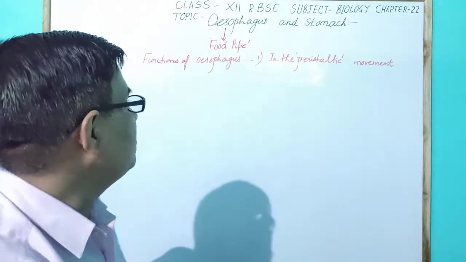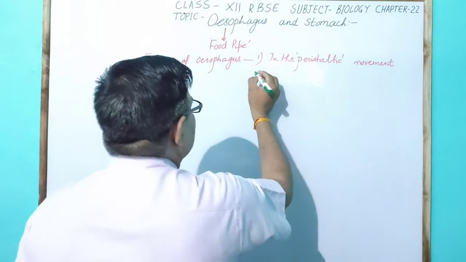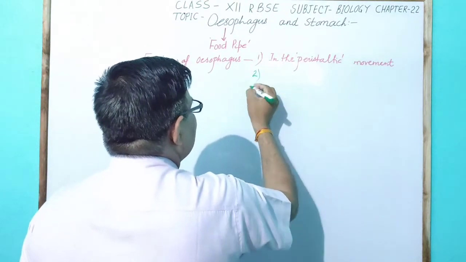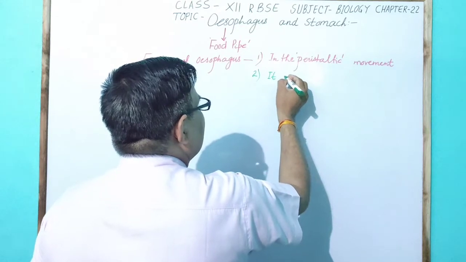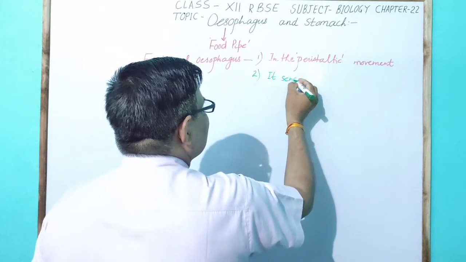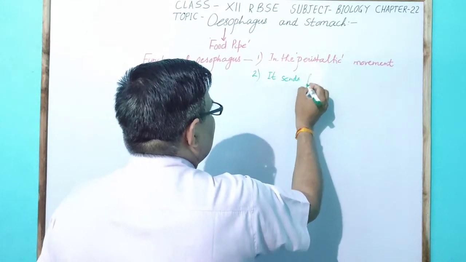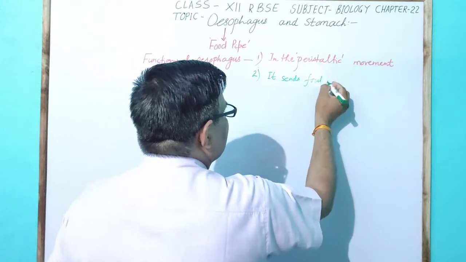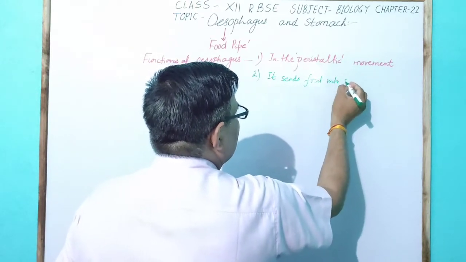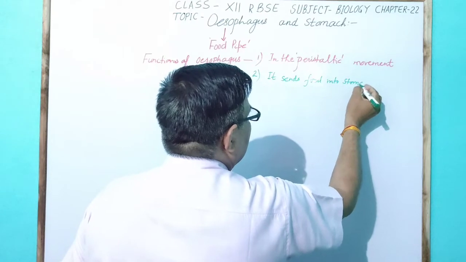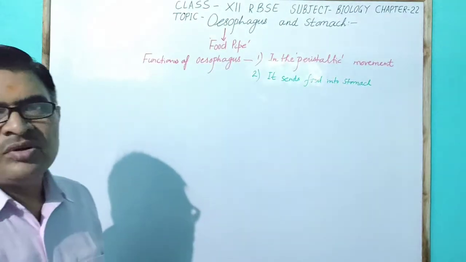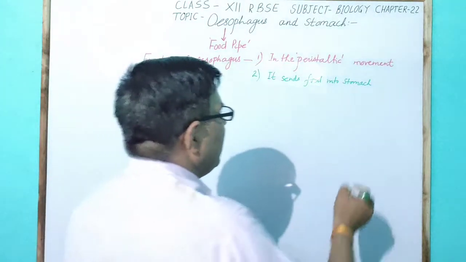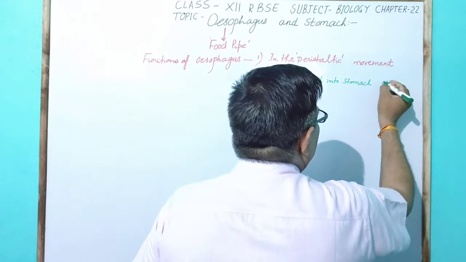The second very important character is that it sends food into the stomach by a control method.